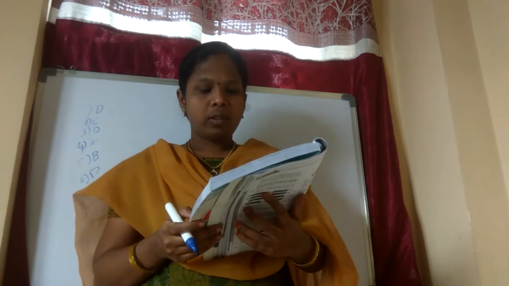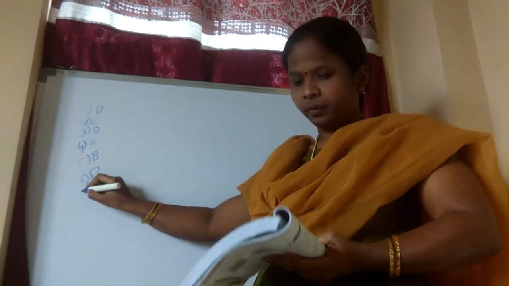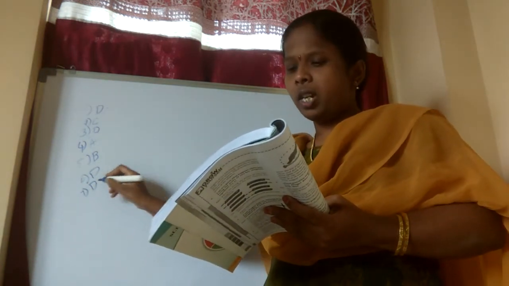So the next, which is an example of a magnetic substance? See here: iron, cobalt, nickel, all the above. Iron is a magnetic substance. Cobalt is a magnetic substance. Nickel too, and all the above. All three come under magnetic substances, magnetic materials only. So what is the option, children? Option D.